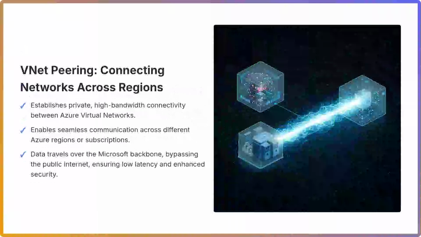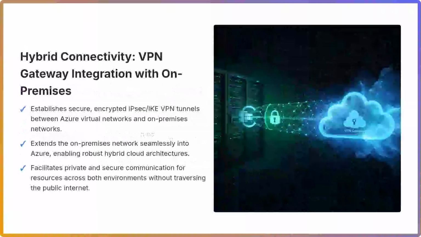Azure VPN Gateway is a critical component for establishing secure hybrid connectivity between your on-premises networks and Azure virtual networks. It facilitates the creation of encrypted IPsec and IKE VPN tunnels over the Internet, effectively extending your corporate network into the cloud. This integration allows resources located in Azure to communicate privately and securely with on-premises servers, applications, and databases as if they were part of the same contiguous network.